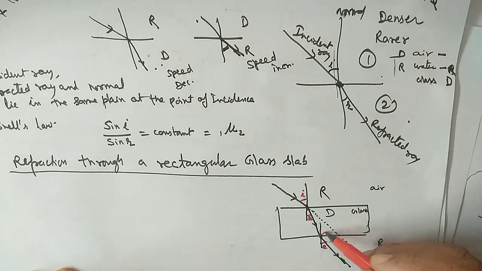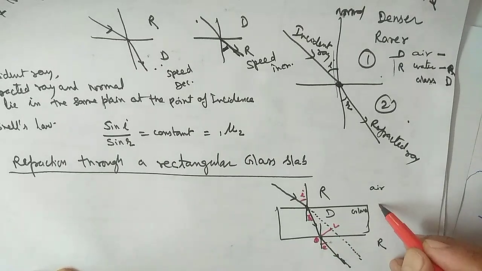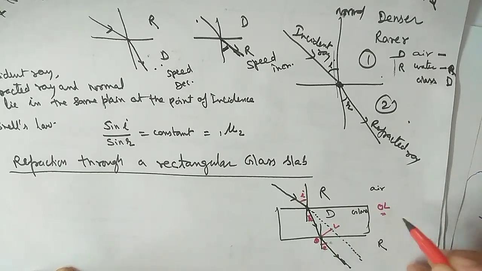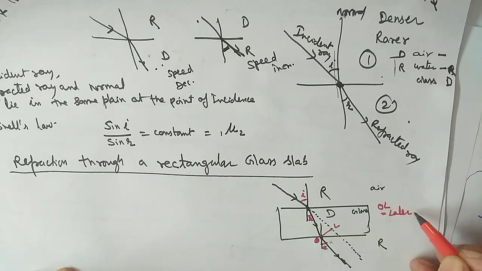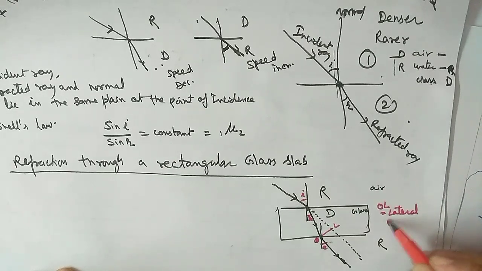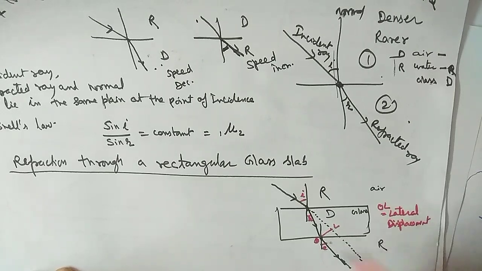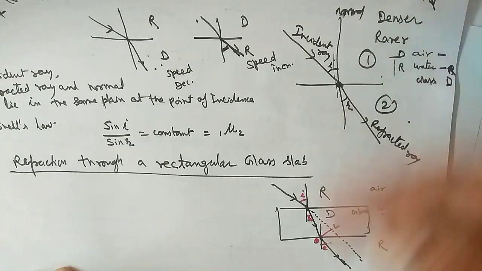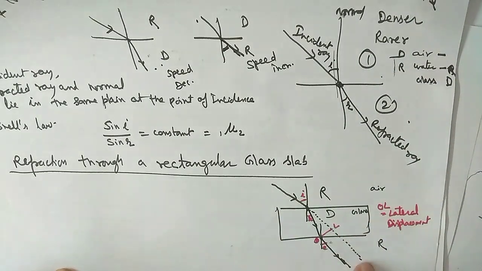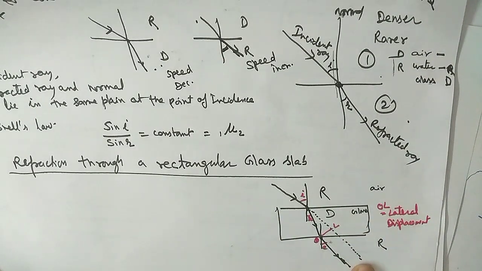And this perpendicular distance, suppose the O, this is the L. So OL is known as the lateral displacement. Okay, lateral displacement. So this is the refraction through the glass slab.